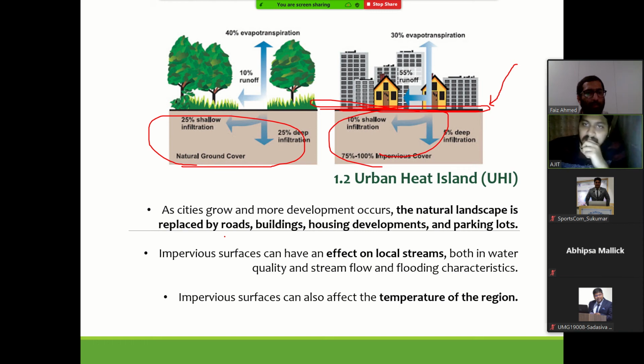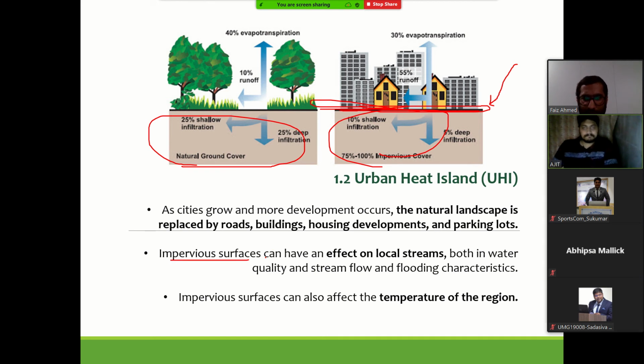Of course, it depends. We will see in probably some slides, if we have reflective surfaces, what happens? If we have non-reflective surfaces, what happens? And what is the ideal? The technical or the correct word is albedo. We will see the technical aspect of it in the further slides: do we use high albedo value material or low albedo value material? Albedo is nothing but what you are talking about, the reflectivity of the material.